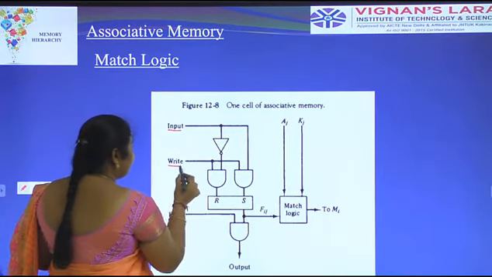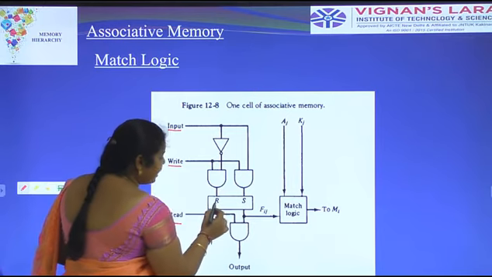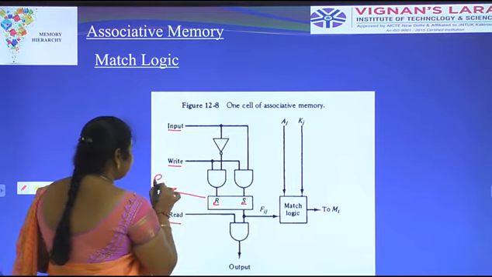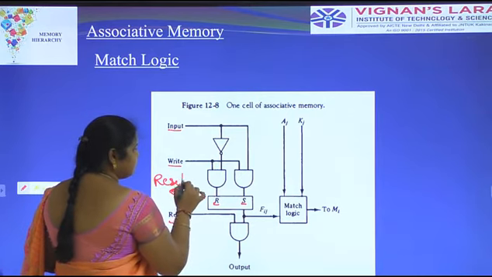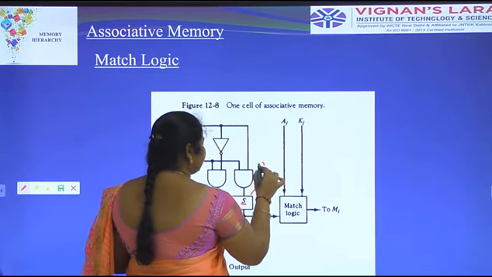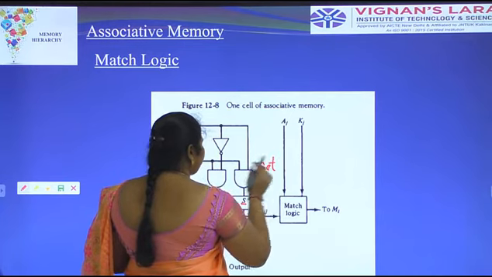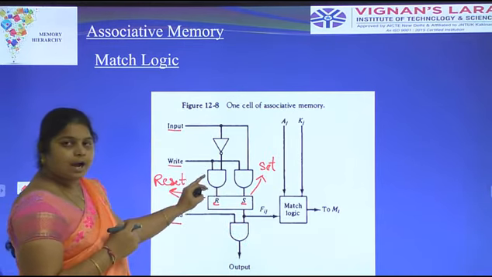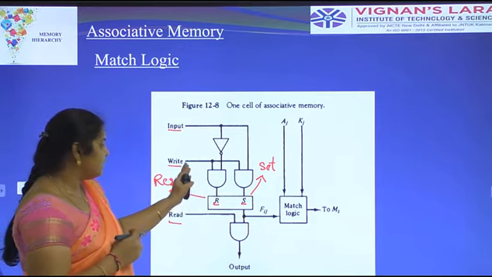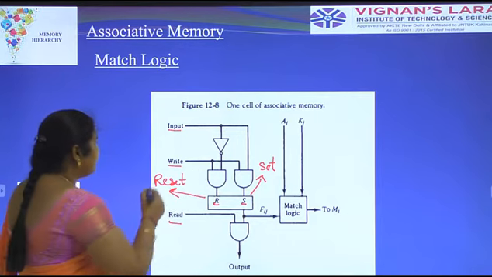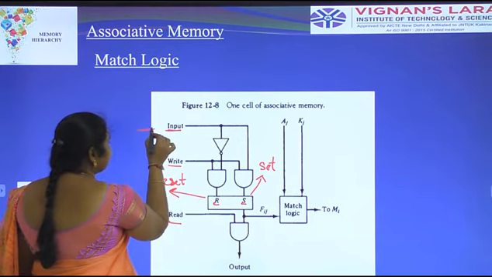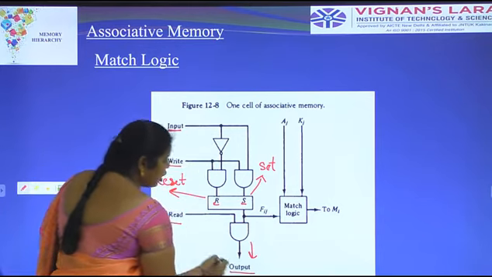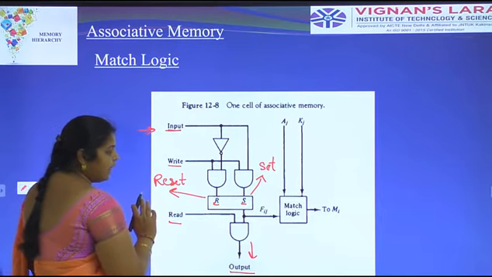Input, write and read. Here R means reset, S means set. Here R indicates reset, S indicates set. Okay, here we have to represent the AND and OR gates. We have to represent this match logic and OR gates. Here we have to pass the input to this match logic, and the output will be produced with the help of the output.